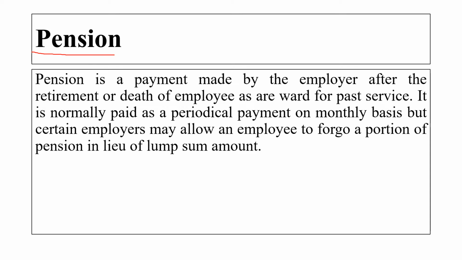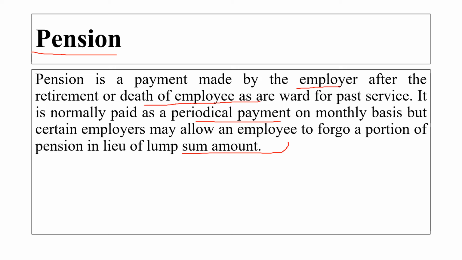Then is pension. Now what is pension? Pension is the payment made by the employer. Who is making the payment? Payment is made by the employer after the retirement or death of the employee as a reward for the past service. It is normally paid periodically on a monthly basis, but certain employers may allow an employee to forgo a portion of the pension in lieu of a lump sum amount.